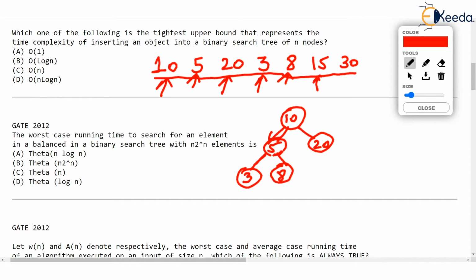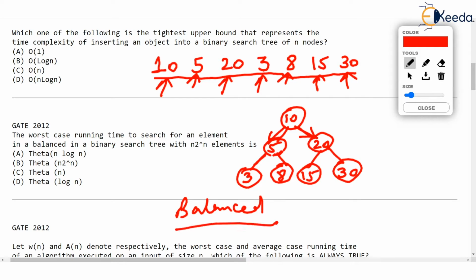15, observe, is greater than 10. So first we will visit right of 10, and 15 is less than 20, so 15 will be added to the left of 20, and finally 30 will go to the extreme right. Just check this tree. This is a balanced tree, isn't it?